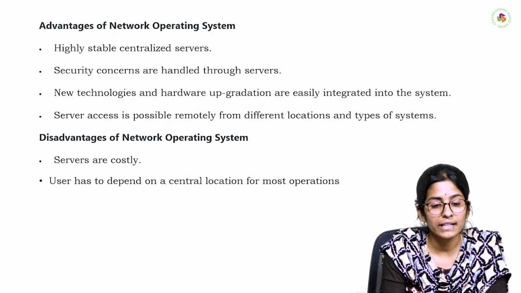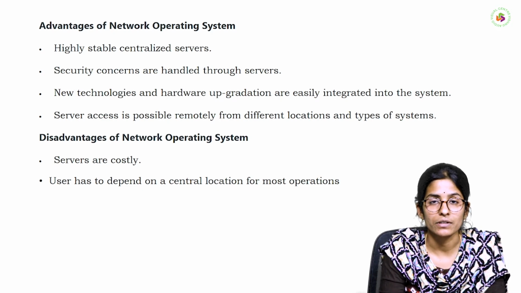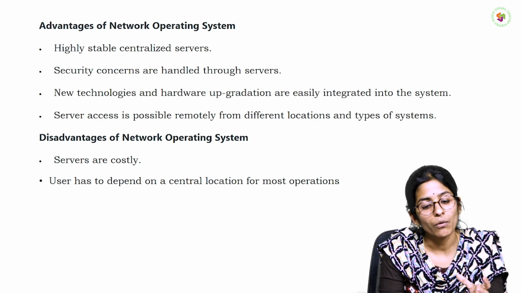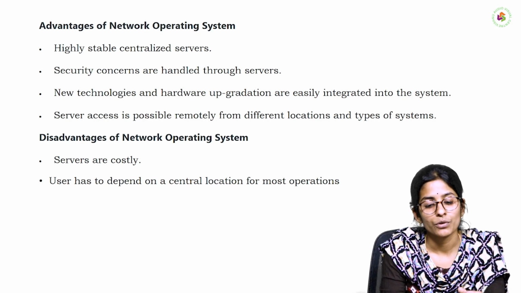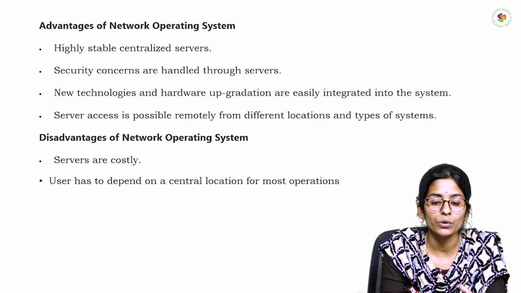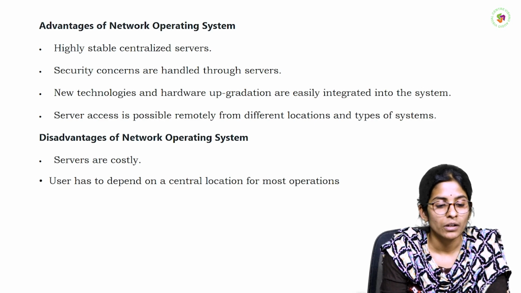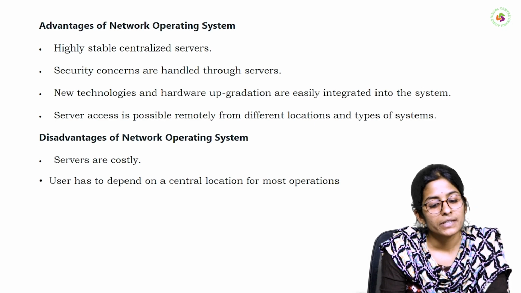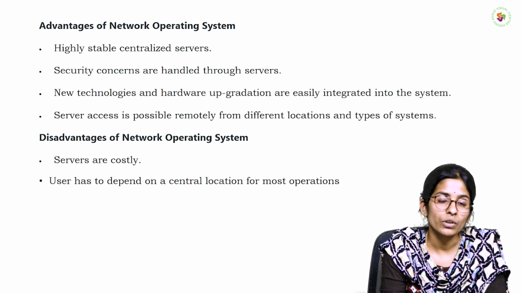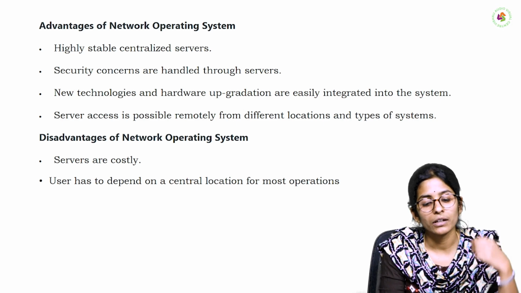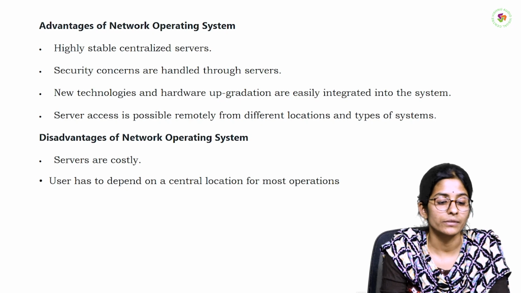The main advantages of networking operating systems are highly stable centralized servers. So here we have highly stable centralized servers. By using one server, we can use multiple systems for executing any jobs. And the next one is security concerns are handled through servers. So if any security issues are there, those are easily handled by the server.